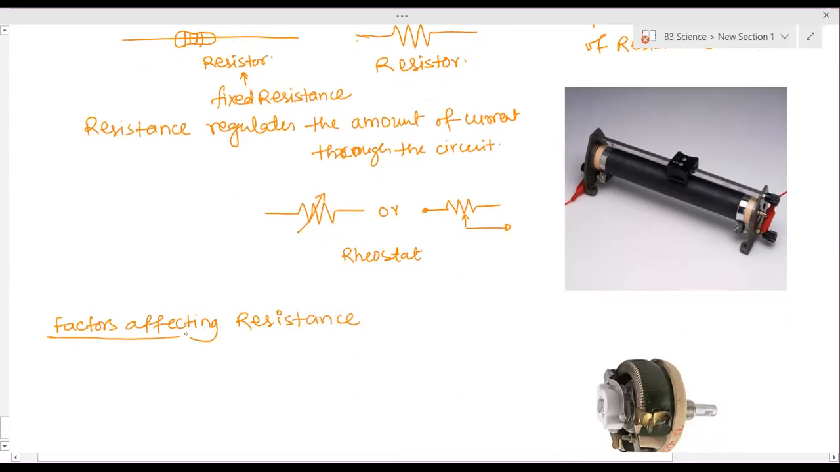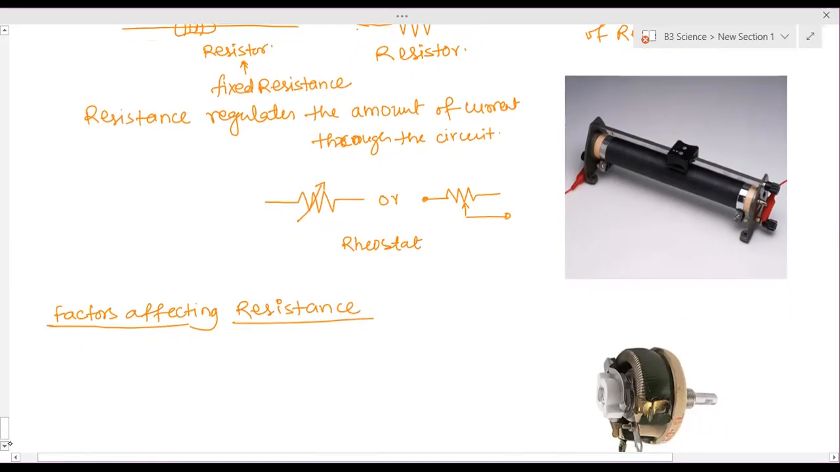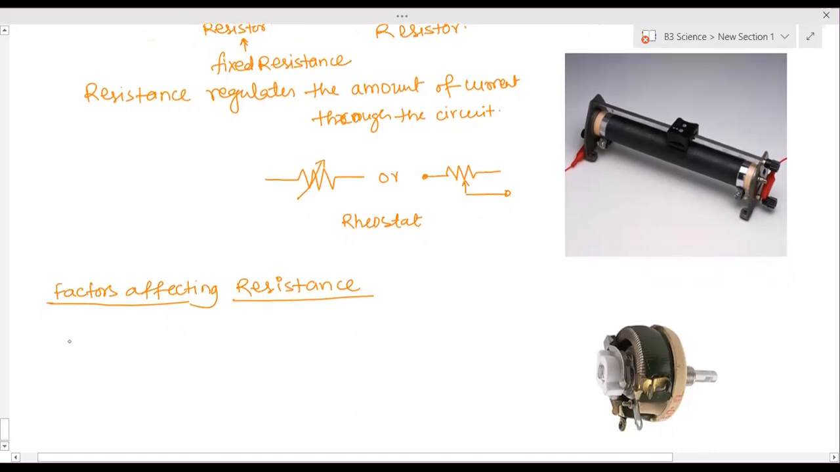The next part is factors affecting resistance. Which factors affect the resistance of a conductor? Every conductor provides resistance, that we know. Even the best conductor does. Silver is considered the best conductor. Second best is copper. Below that, aluminium and iron will come. Wood, rubber and plastic provide the maximum resistance, so they are considered bad conductors or insulators.